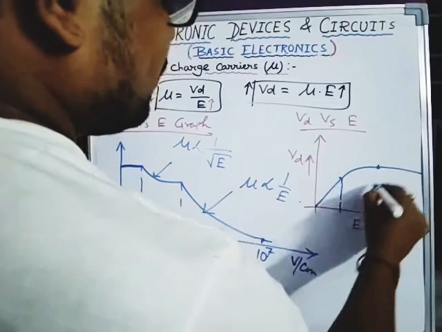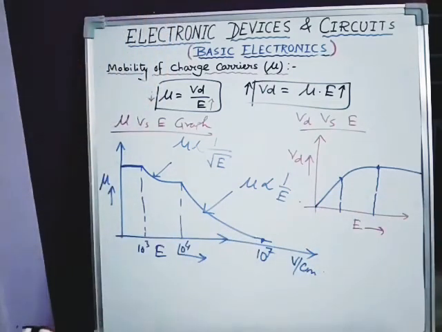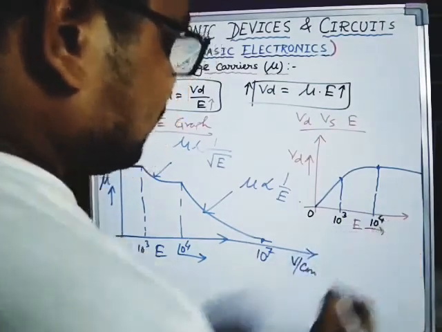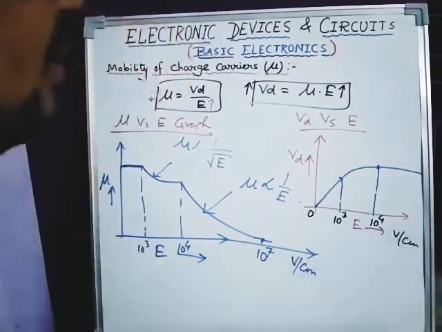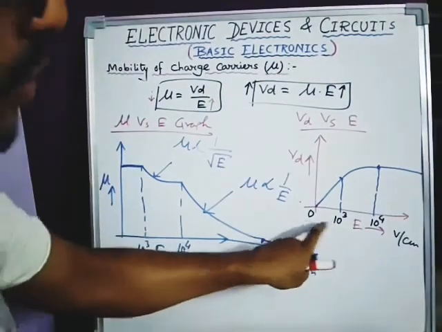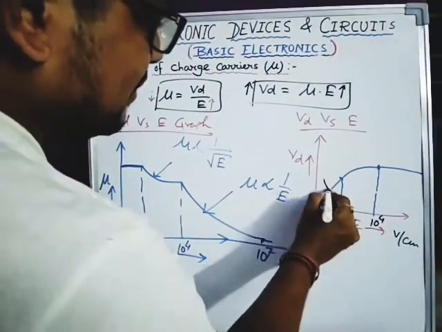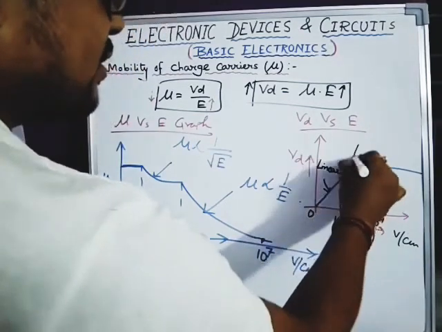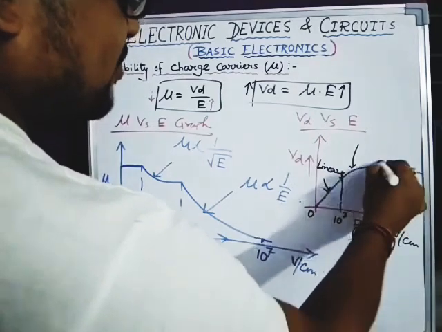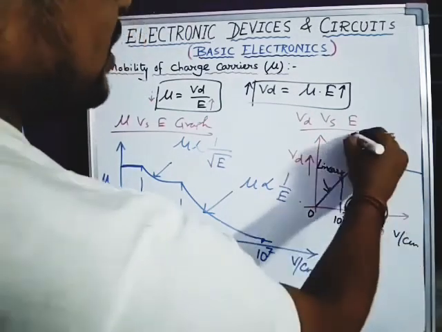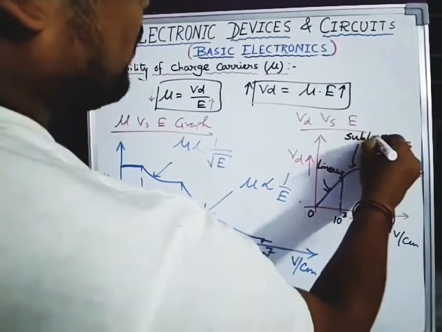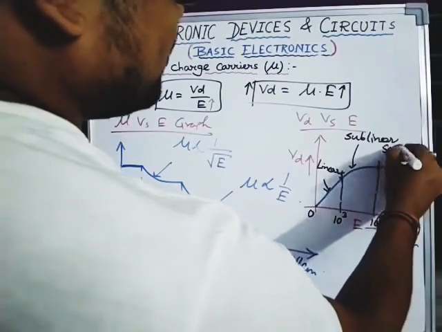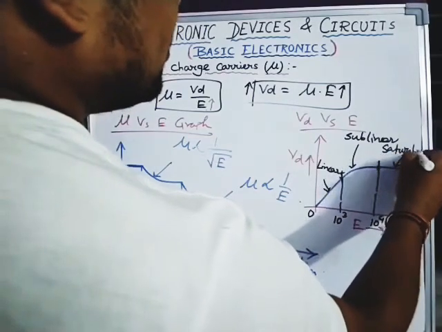From 0 to 10 to the power of 3 it is a linear variation, and from 10 to the power 3 to 10 to the power 4 volt per centimeter it is known as sublinear. And this region is known as saturation.